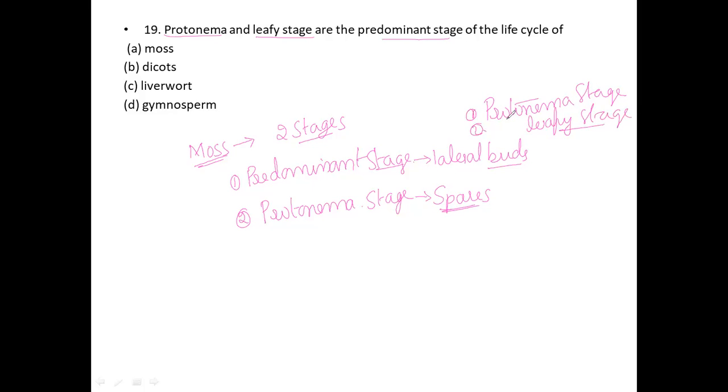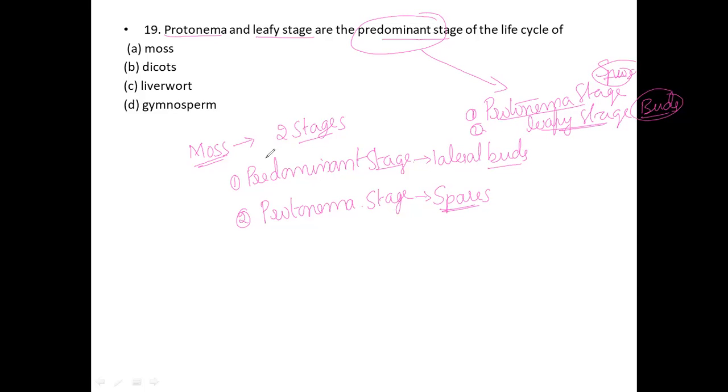Here they are asking about the predominant stage. That predominant stage will be consisting of two stages. One is the protonema stage, another one is the leafy stage. The first stage is the protonema stage and the second stage is the leafy stage. The protonema stage will be directly developed from the spores, and the leafy stage will be produced from the buds. So this is all related to the predominant stage.